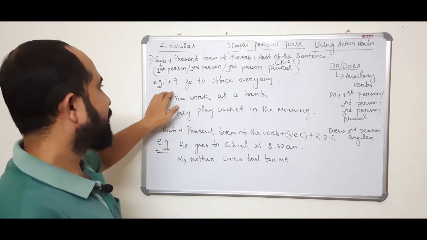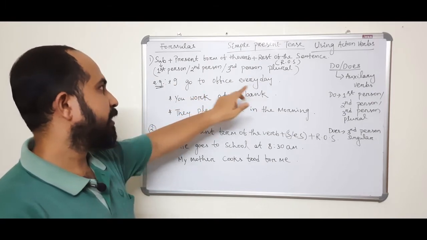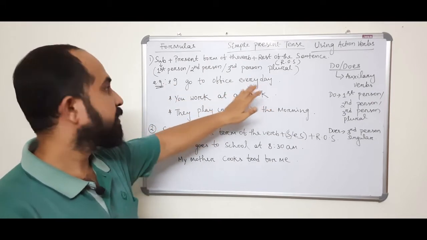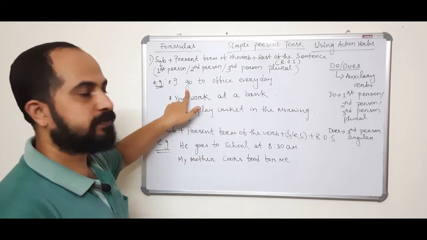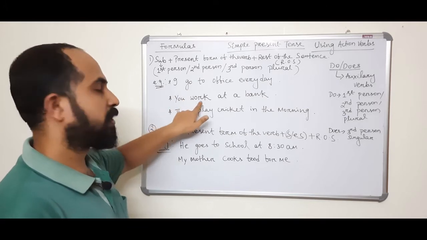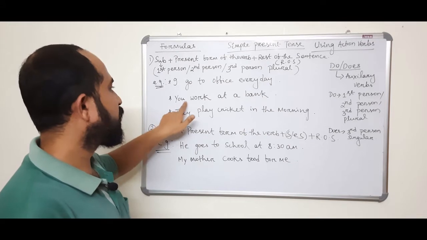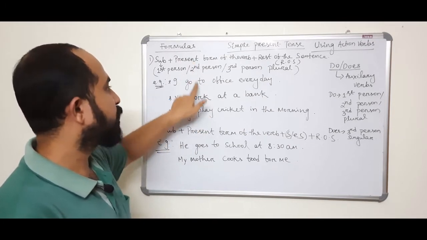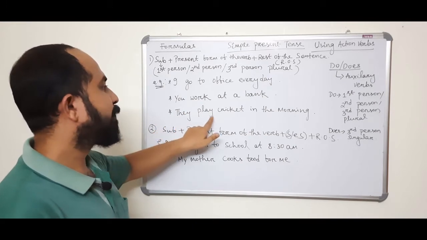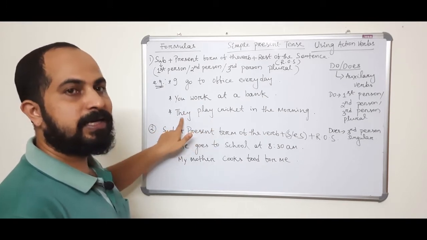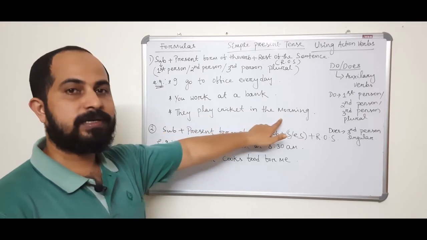So I have given 3 examples. I go to office every day. I is first person, so I have used the present form of the verb: I go. You work at a bank. Second person you, so work, the present form of the verb work. Third person plural, they play. They is third person plural, play. They play cricket in the morning.